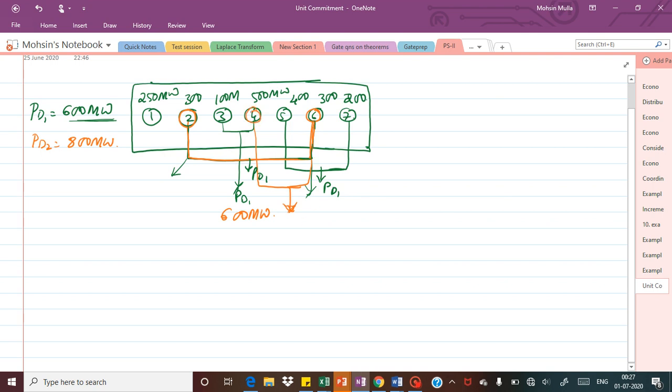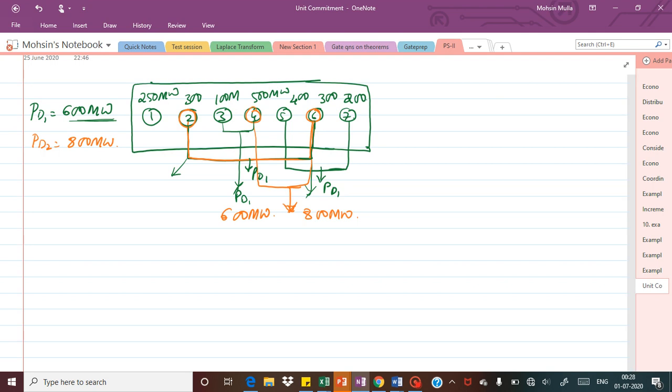Fourth and sixth unit can supply the 800 megawatt of power. Whenever the power reaches 800 megawatt, unit 2 will be turned off and unit 4 will be turned on, and it will supply the power of around 800 megawatt.